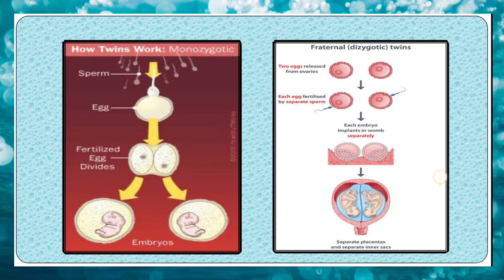Fraternal twins are also known as dizygotic twins because two zygotes are formed. Two eggs and two sperms are involved. Two separate zygotes are formed. So this is called dizygotic twins. In case of identical twins, only one zygote is formed. That's why it is known as monozygotic twins.